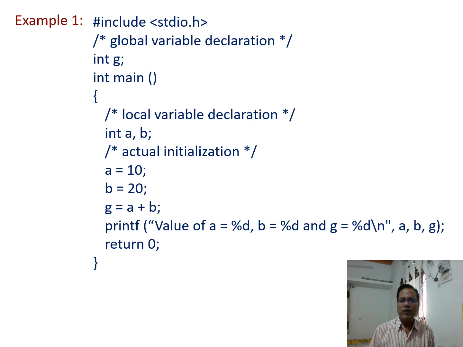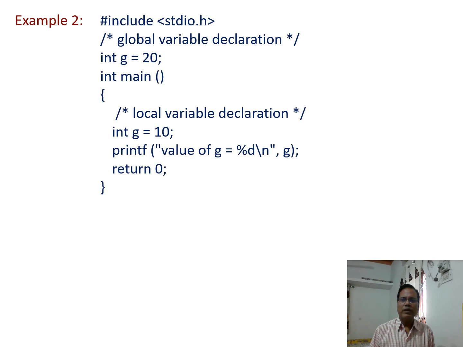And so it is done here, g equal to a plus b, and then we print the values of a, b and g using the printf statement. So when this program is run, a equal to 10, b equal to 20 and g equal to 30 gets printed. Now let us take another example that shows the preference of the local variable over the global variable.